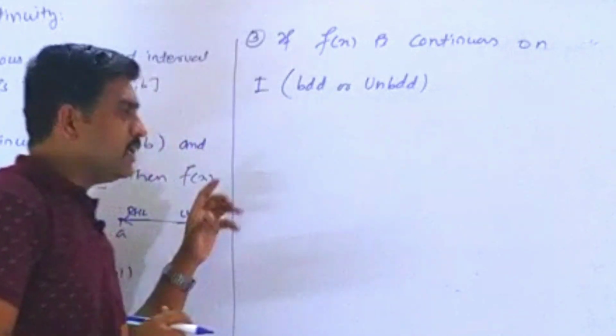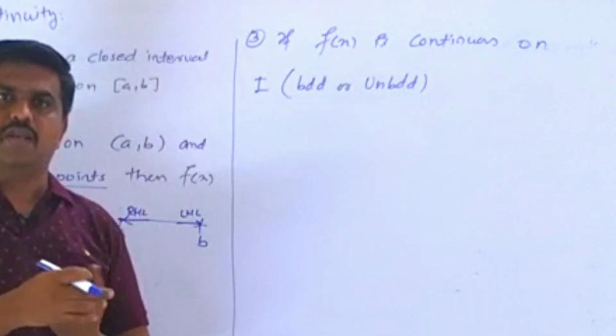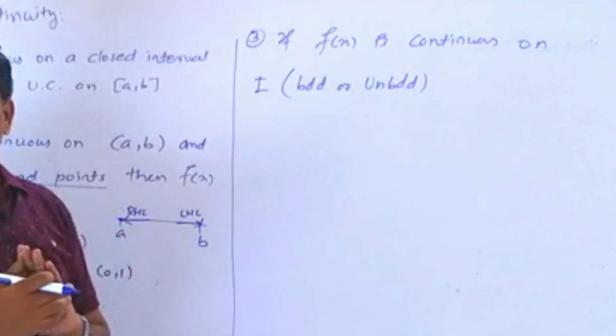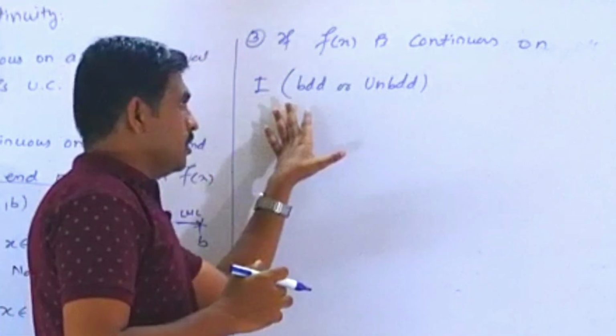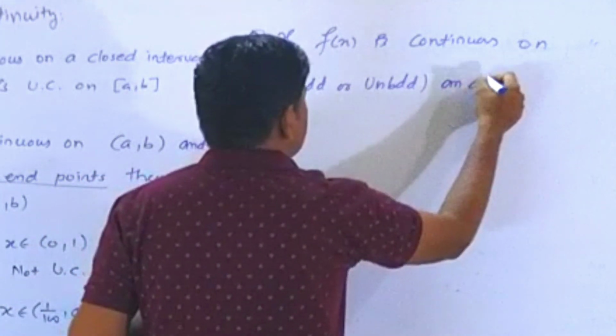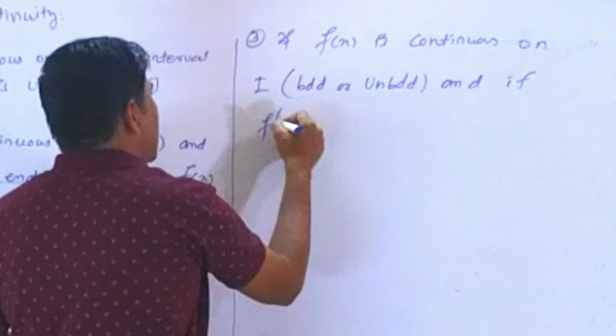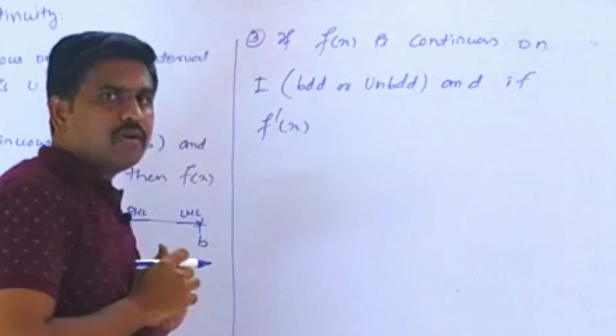It is not necessary that it should be bounded, it may be bounded or unbounded, it may be the set of real numbers. So f of x is continuous on I, and if f dash of x, what does f dash of x mean?